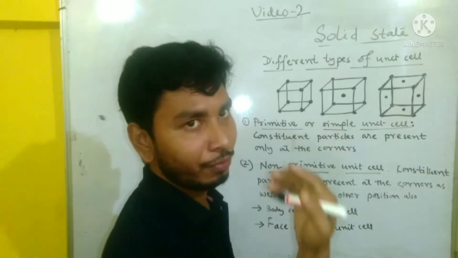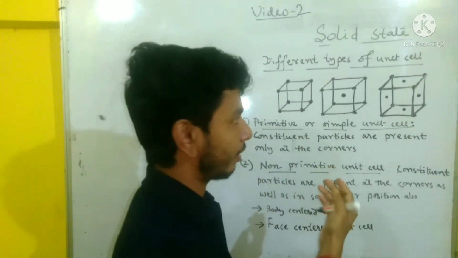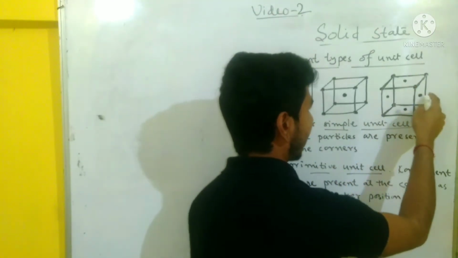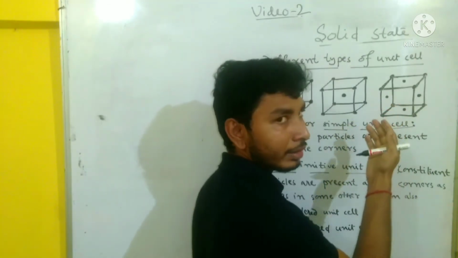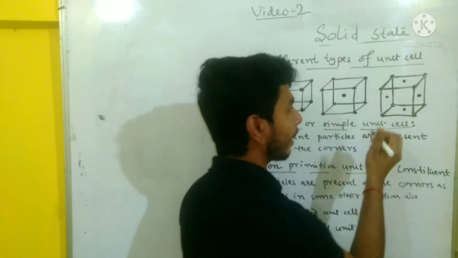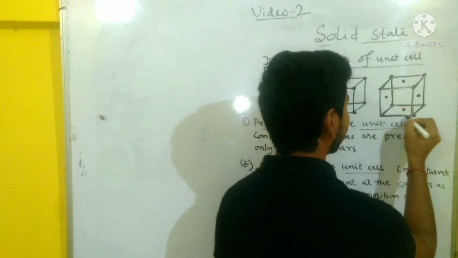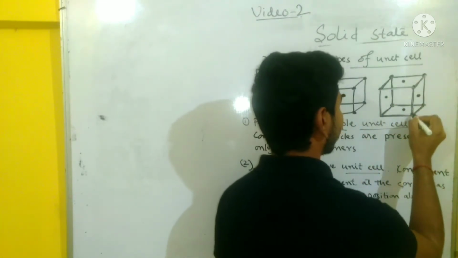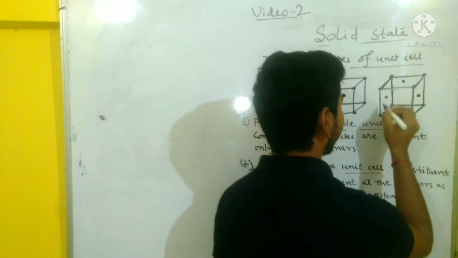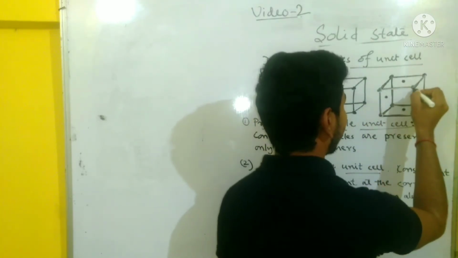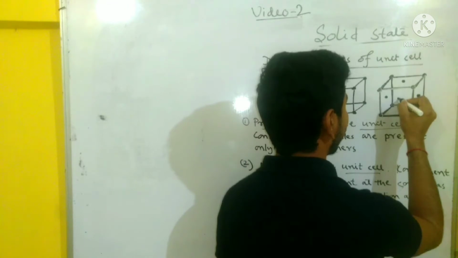Now one face in the front side, other in the back side. The top, bottom, left, right, then one is front, other is back. This face is the front side face, so here at the center there is one particle.